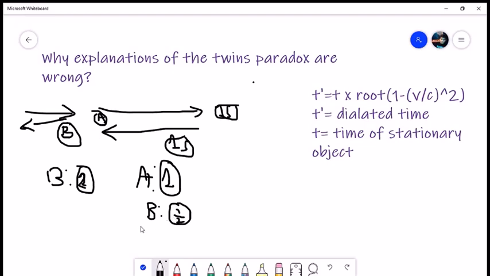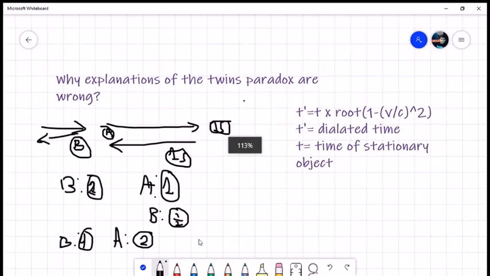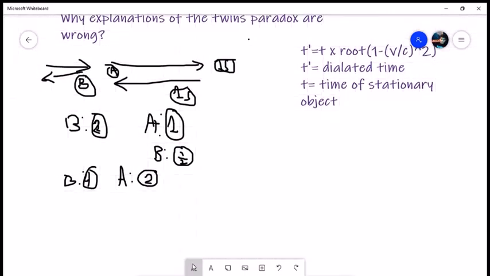Okay, if A moved for 2 seconds instead of 1 with the speed and then returned back for 2 seconds, B will experience 4 seconds. A will experience 2 seconds this time, because using this equation, A will experience half the time, and A will think that B experienced half of that, which is 1 second.